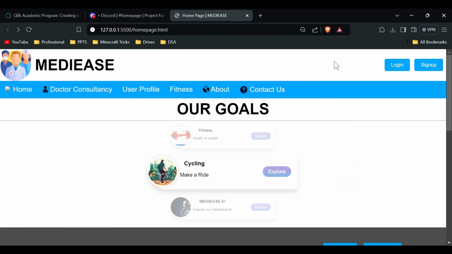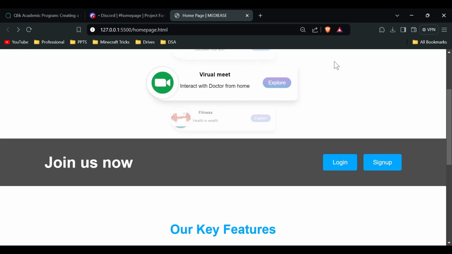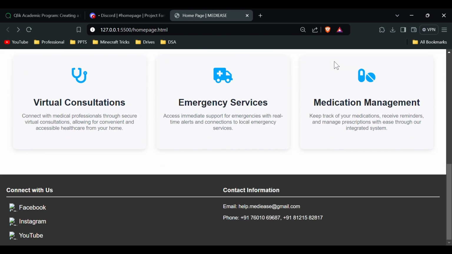Next, here comes the homepage of our webpage, where we have listed our project goals and key features along with login and sign up buttons for user account creation.